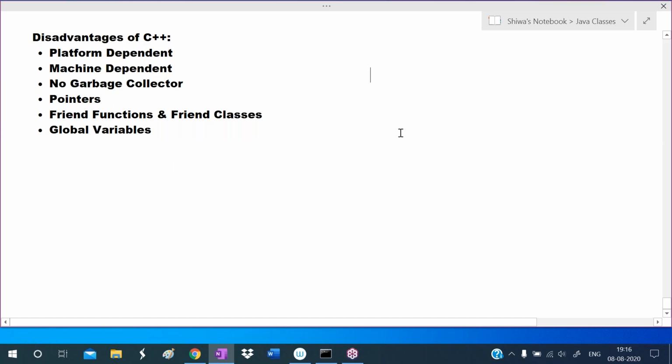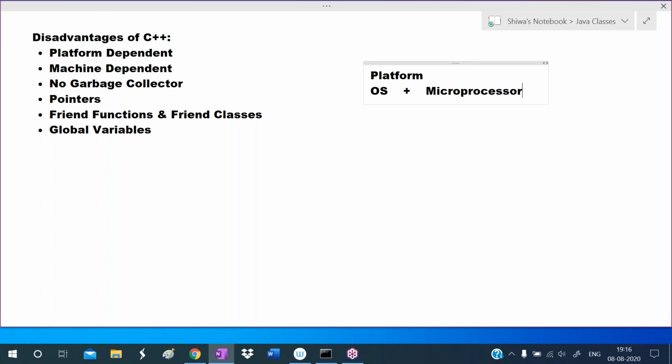Platform dependent. Here platform means the combination of operating system and microprocessor. The combination of operating system and microprocessor is called a platform.